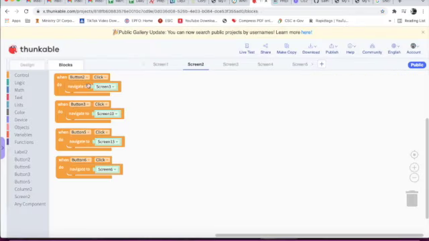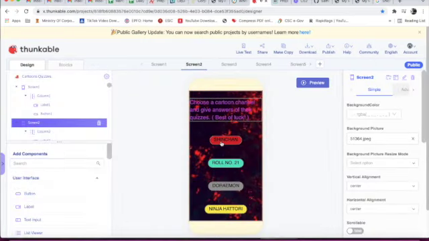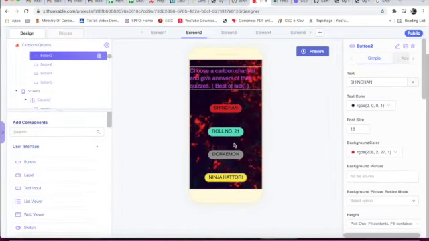And when button 2 is clicked, navigate to screen 3. Button 3 is clicked, navigate to screen 10. Button 5 is clicked, navigate to screen 13. Button 6 is clicked, navigate to screen 6. It means when the Shinchan channel is clicked, navigate to Shinchan's quizzes. Roll number 21 channel is clicked, navigate to their quizzes, like that.